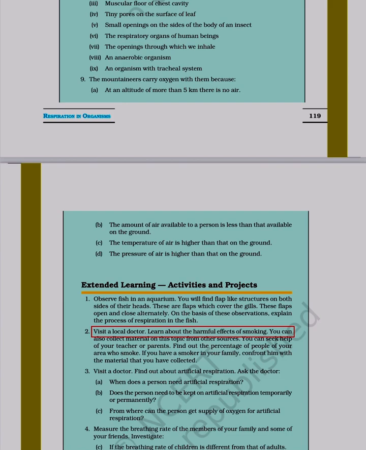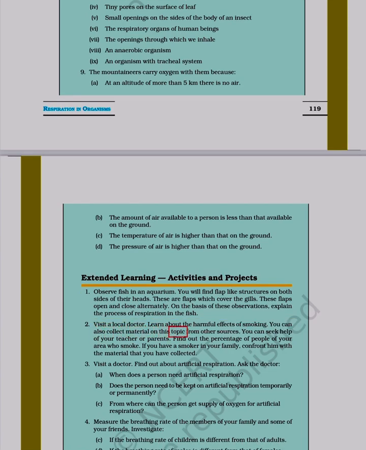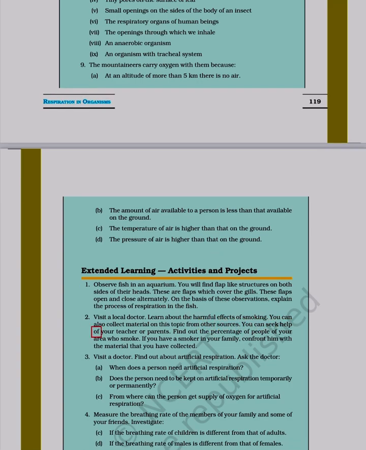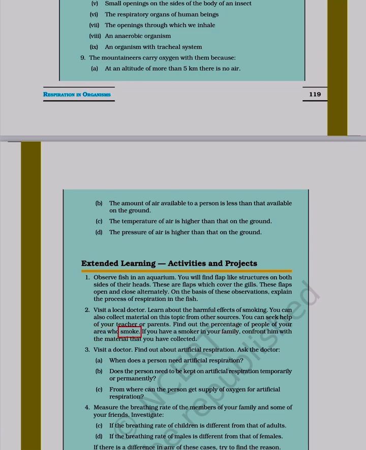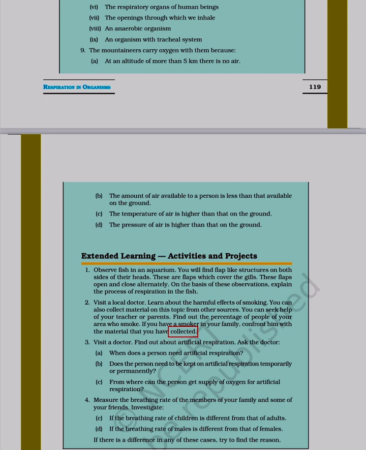2. Visit a local doctor, learn about the harmful effects of smoking. You can also collect material on this topic from other sources. You can seek help of your teacher or parents. Find out the percentage of people of your area who smoke. If you have a smoker in your family, confront him with the material that you have collected.